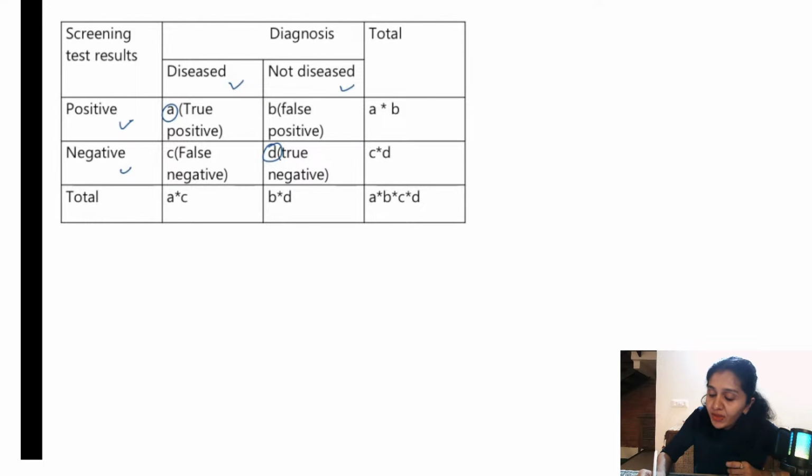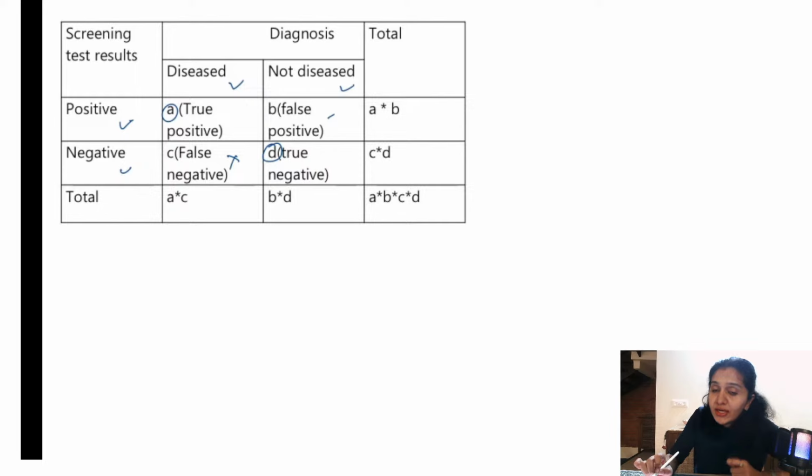So what is B? This person actually doesn't have the disease, but we have given him a positive result. For example, a person has come to us for HIV testing. He actually doesn't have the disease, but we have given him a positive result. We are saying that you have AIDS. Imagine the situation. That is what is false positive. It is very dangerous. Similarly, if you take C, falsely negative, he actually has the disease AIDS, but we have told him that you don't have any disease, you are healthy. What will happen? He will go and spread it to others, right? So falsely negative is also very bad. These are the different cells which you need to understand.